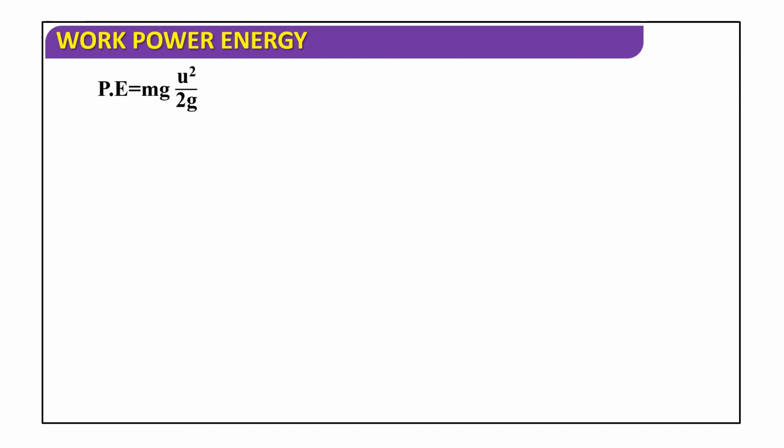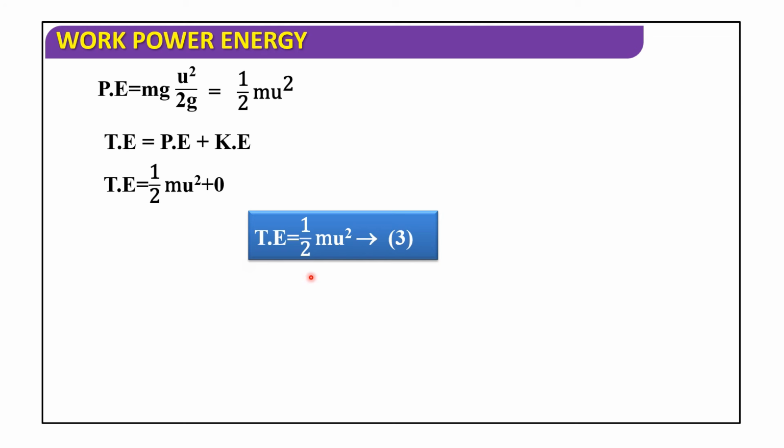Potential energy is equal to mg into h. H is nothing but the maximum height, u square by 2g. So that is equal to half m u square. The g gets cancelled. Total energy is equal to potential energy plus kinetic energy. So total energy is equal to half m u square plus 0. So total energy is equal to half m u square. That is equation number 3.